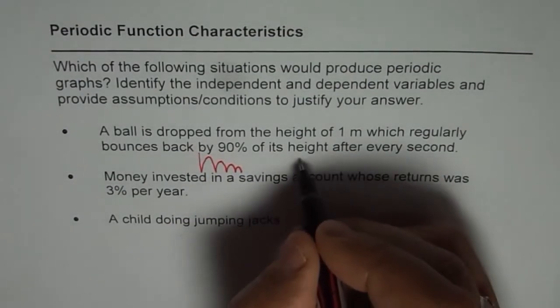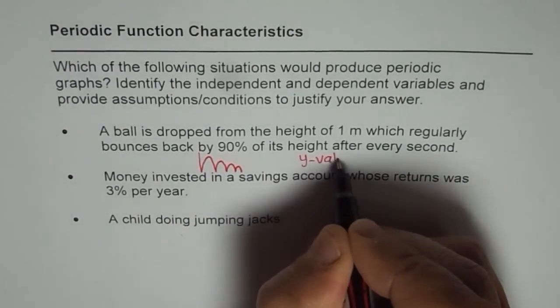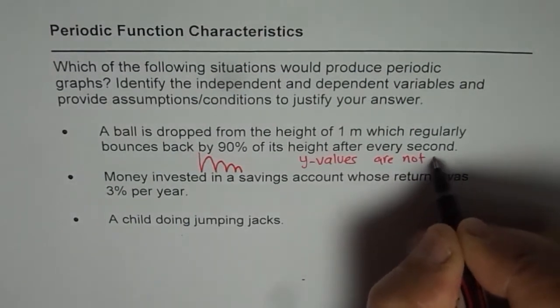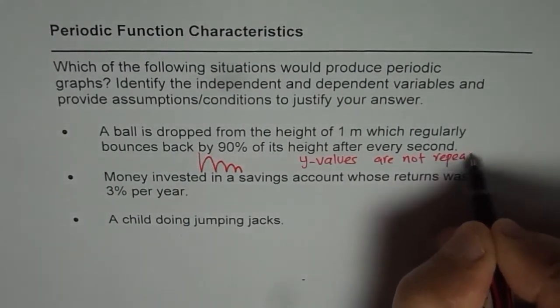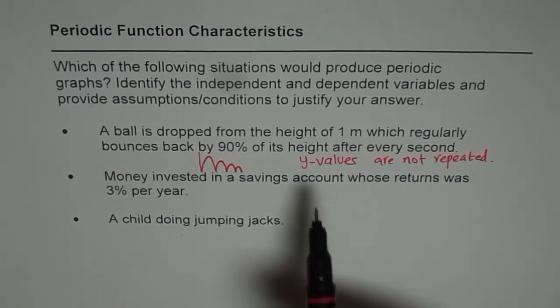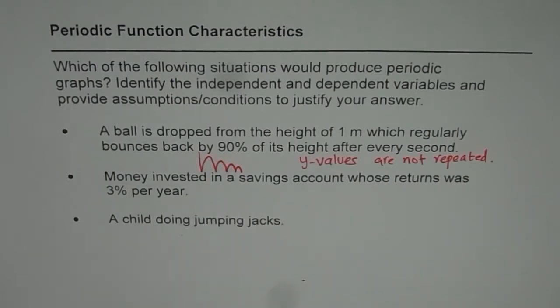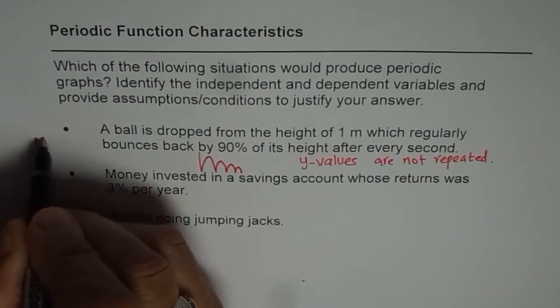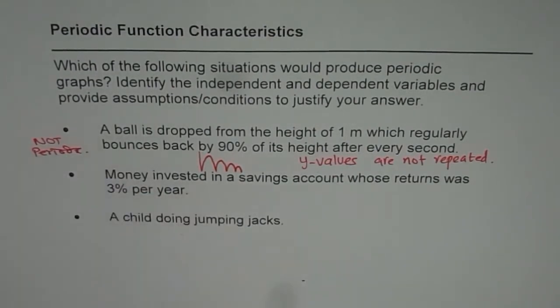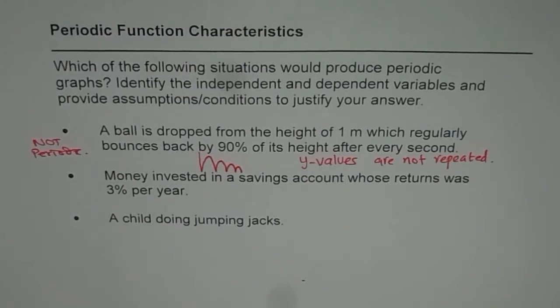Since the y values are not repeated. For a periodic function, y values should be repeated at regular intervals. Now y values are decreasing by 90%, so they are not being repeated, and therefore it is not periodic. It is kind of important to justify your statement, okay?